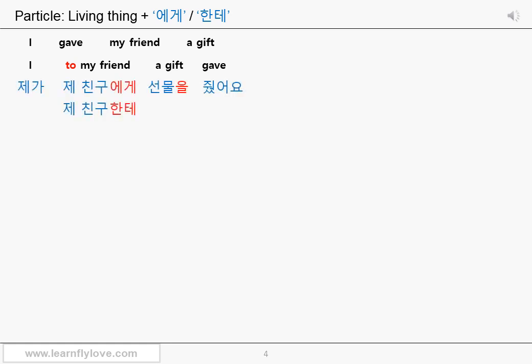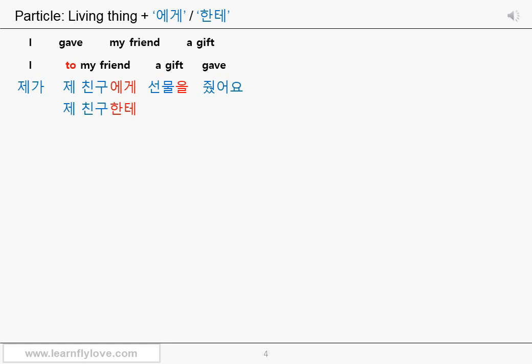I used the subject particle 이/가 this time. No particular reason. To my friend. You use the particle 에게 or 한테 for this part. My friend is 제 친구. To my friend, 제 친구에게 or 제 친구한테.